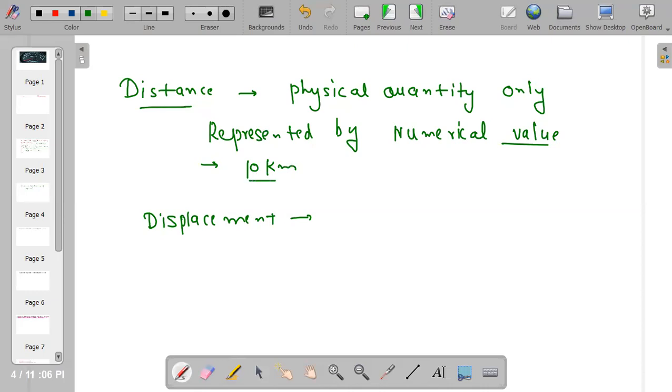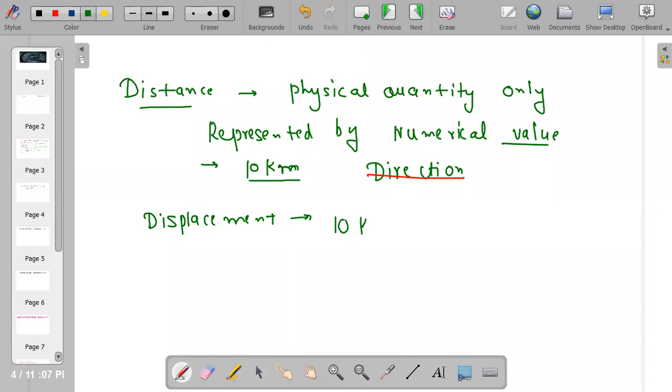But it is not giving me any idea about direction, whether I'm going south or north, from Delhi to Mumbai, or from school to house. There is no direction for distance. But we studied in the last class that displacement gives you an idea of direction.